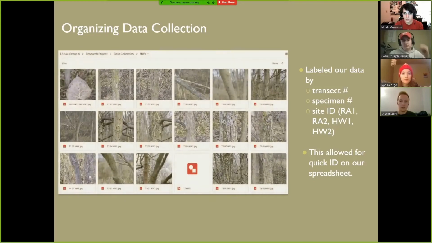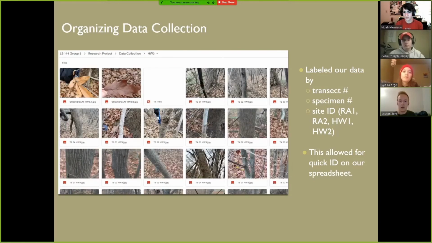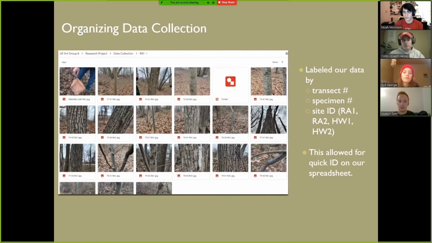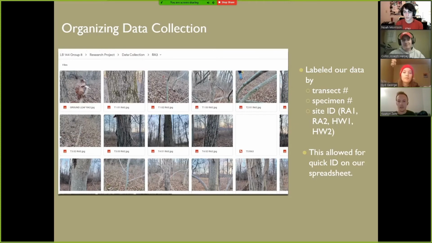Because we took so many pictures of trees through all of the sites, we had to label the data carefully. How we labeled the data: we had a transect number, a specimen number, and a site ID. So for example, we'd have rural area 1, specimen number 1, and transect number 1. This allowed us to ID each tree quickly and keep track of where they were, and then we could organize the trees later into their respective transects in folders.